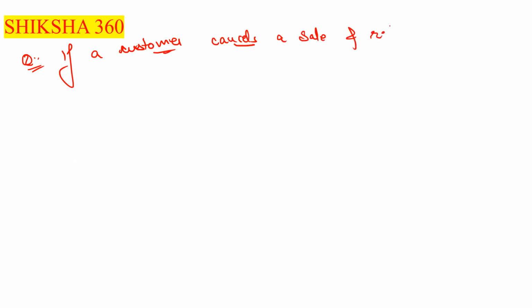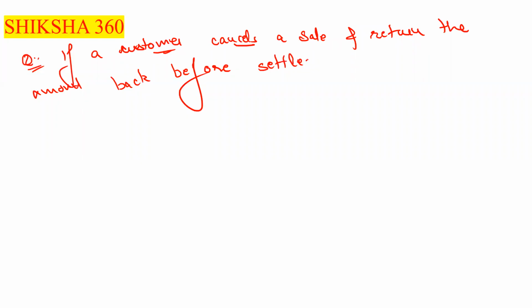Now the last question of our today's discussion. If a customer cancels the sale and returns the amount back before settlement, then what is such a transaction called?